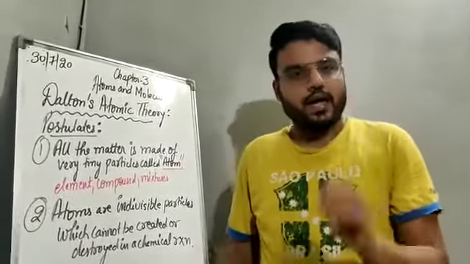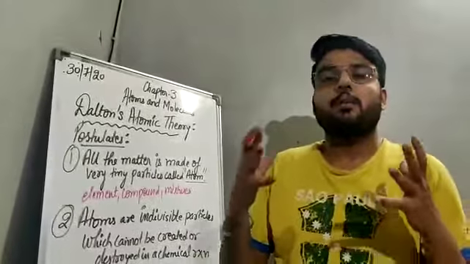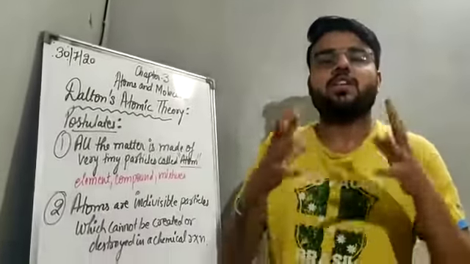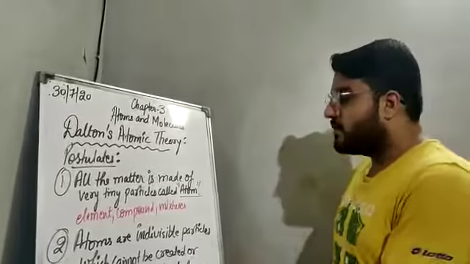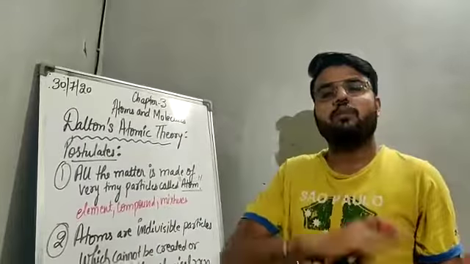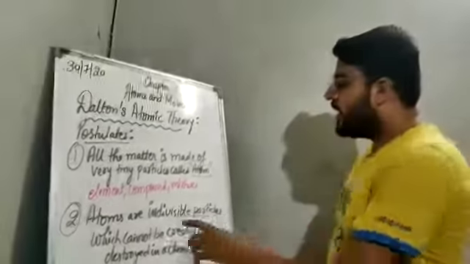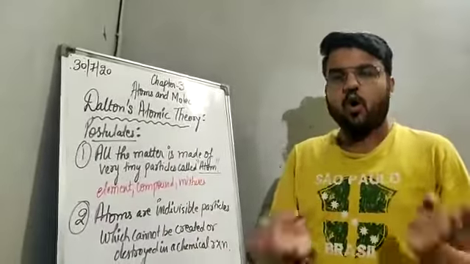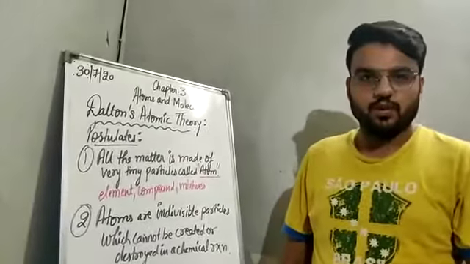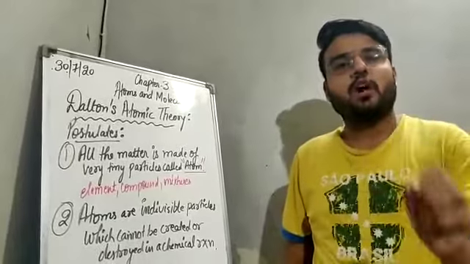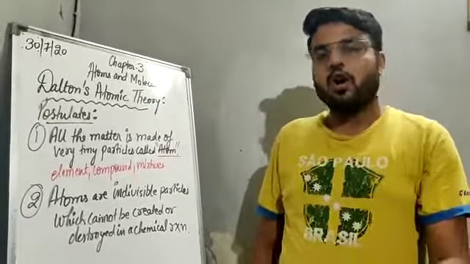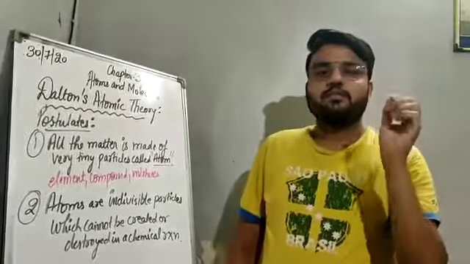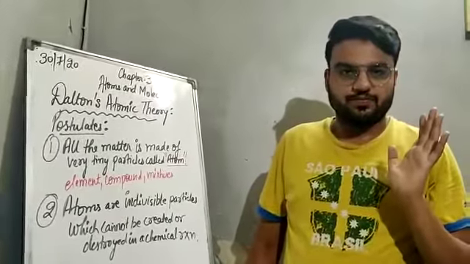In a chemical reaction, whenever a chemical reaction is taking place, atoms are just changed from one form to another. You cannot create them or destroy them. Atom can neither be created nor be destroyed in a chemical reaction.